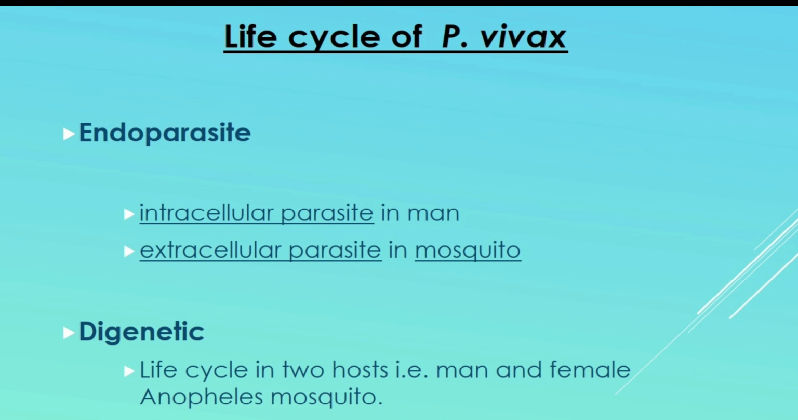Plasmodium is an endoparasite and digenetic, that is, it completes its life cycle in two hosts. First, the primary host or definitive host. Female Anopheles mosquito is the primary host, the organism which contains the sexual phase of the parasite and is regarded as definitive host. The second is the intermediate host or the secondary host. Human is the secondary host.